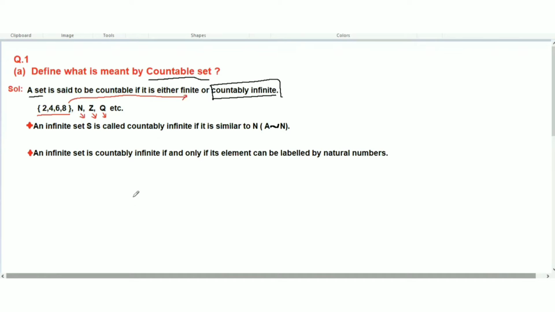Second, an infinite set S is called countably infinite if it is similar to the natural numbers, and we denote similarity this way.